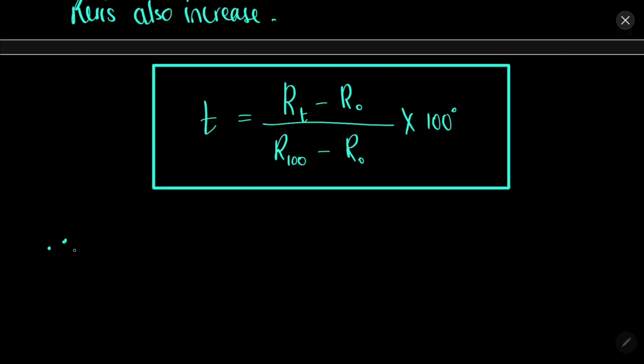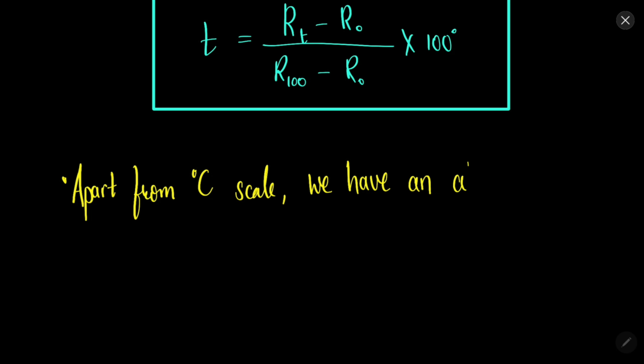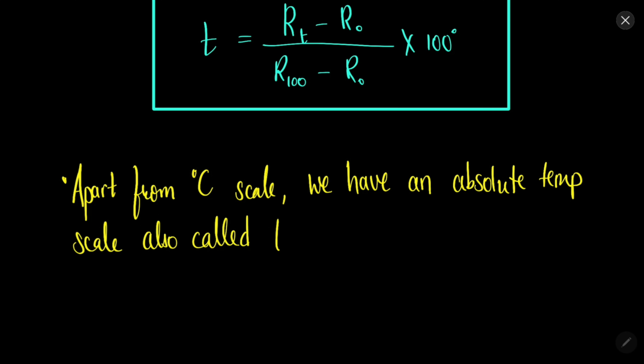Now apart from the degree Celsius scale, we have an absolute temperature scale, also called the Kelvin scale.